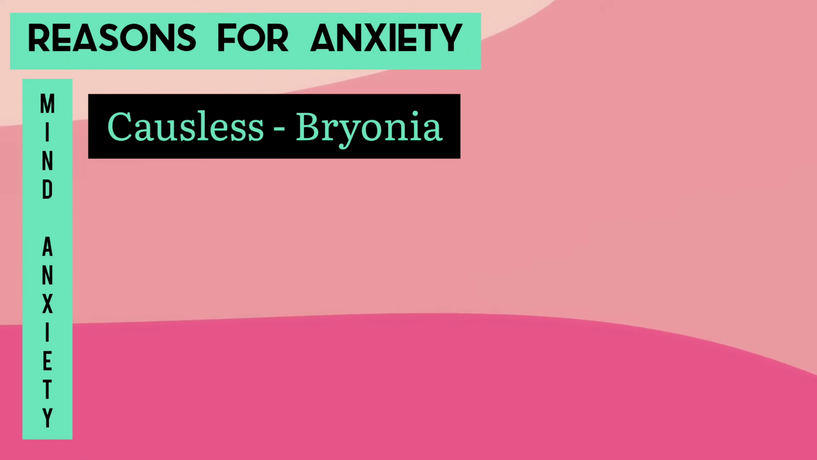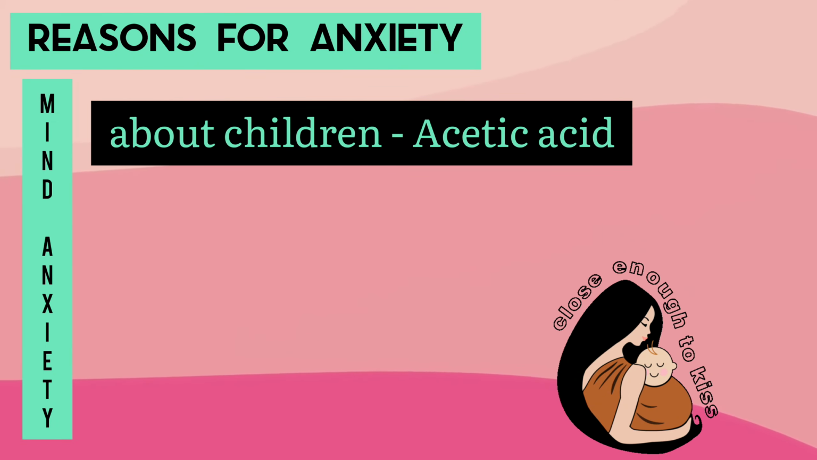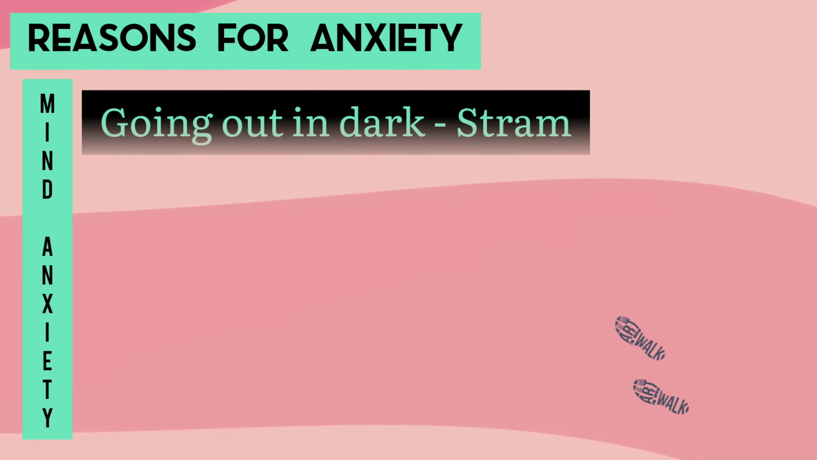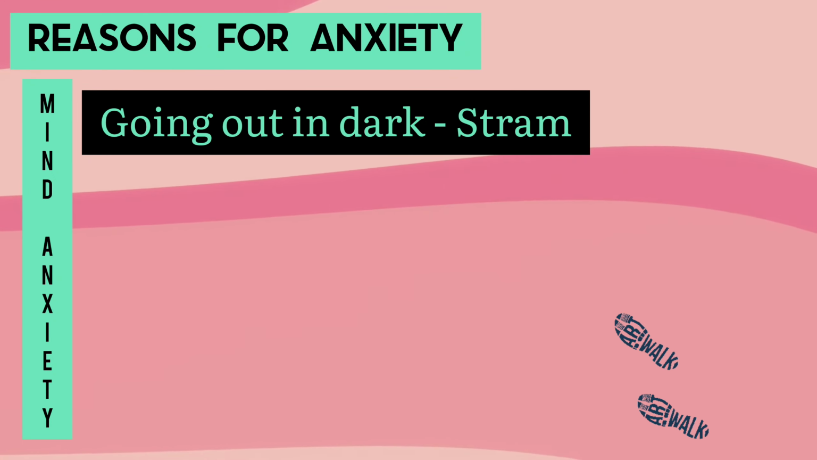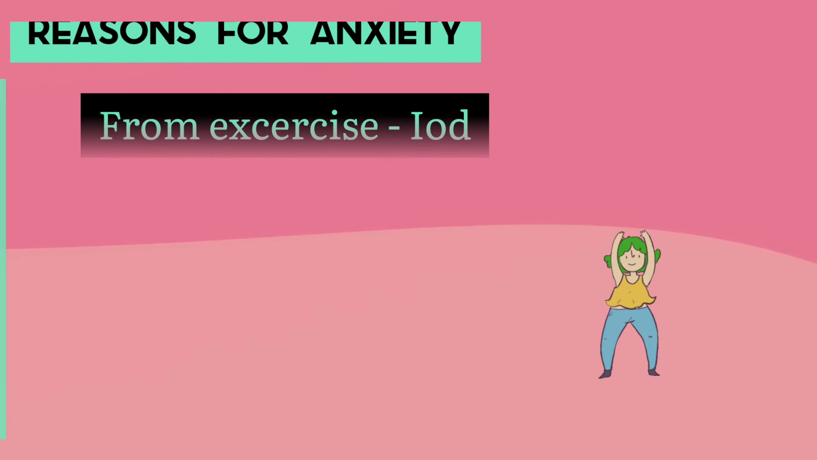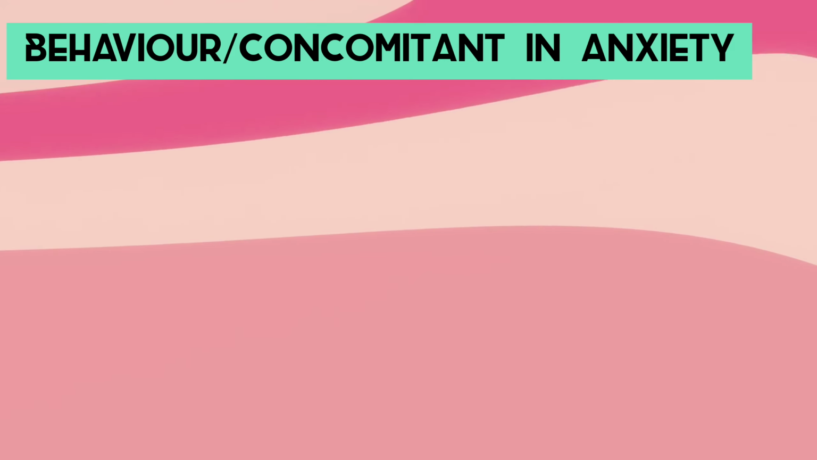Another important rubric is mind, anxiety, causeless. The remedy is Bryonia. Mind, anxiety about children, Acetic acid is the only remedy given by Dr. Kent. Now, mind, anxiety going out in dark. The remedy is Stramonium. And mind, anxiety from doing exercises. The remedy is Iodum.